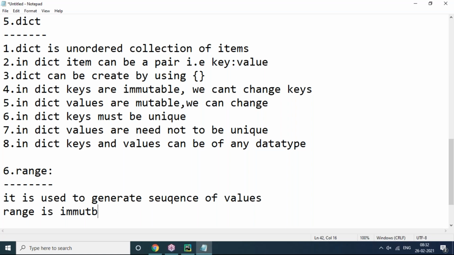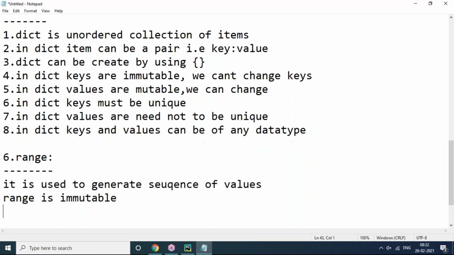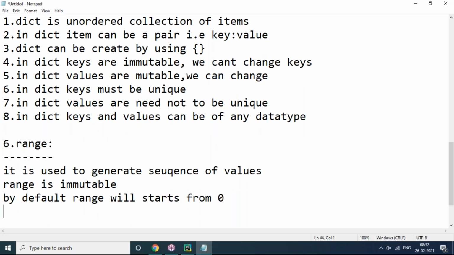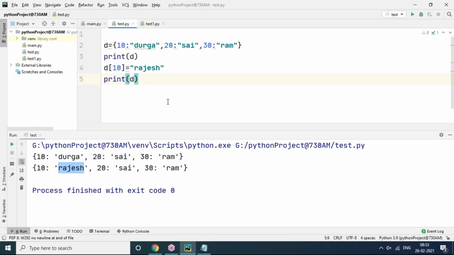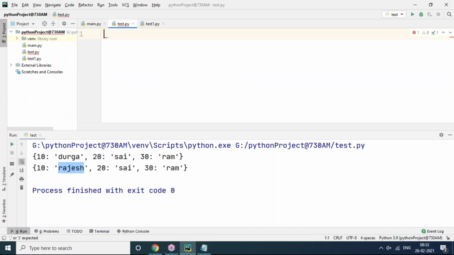Immutable means once we create a range, we can't modify the range of values. By default, the range will start from 0, and if you want, you can also start with any number. So range is also one of the functions.